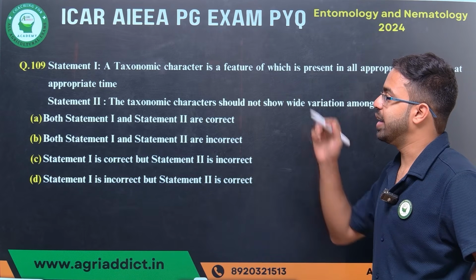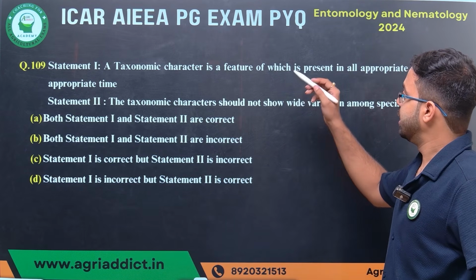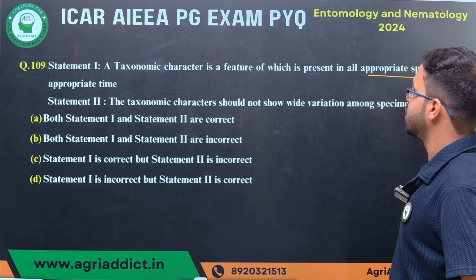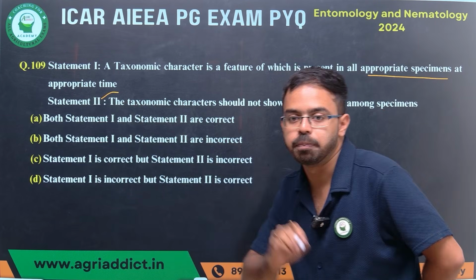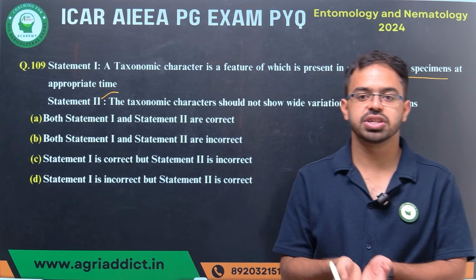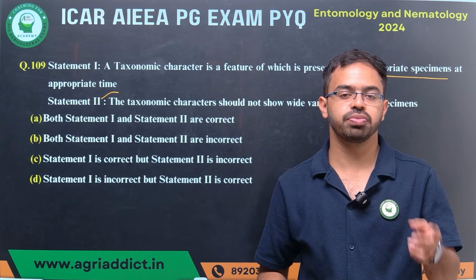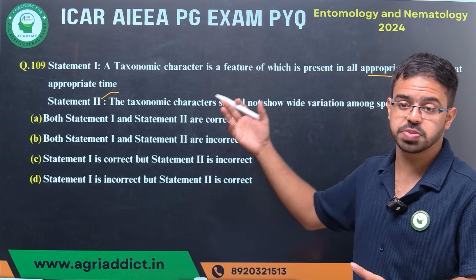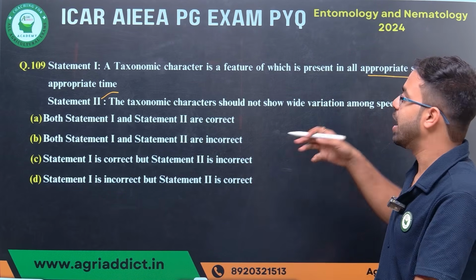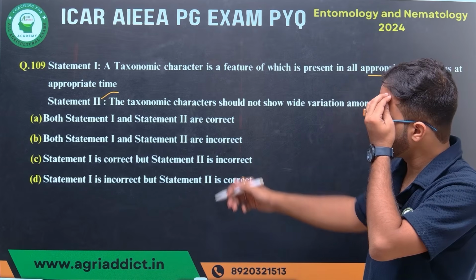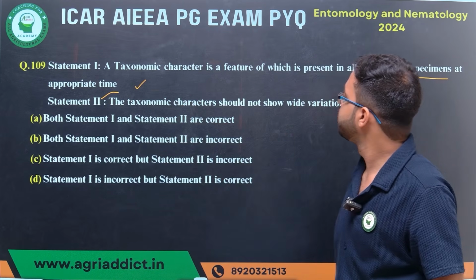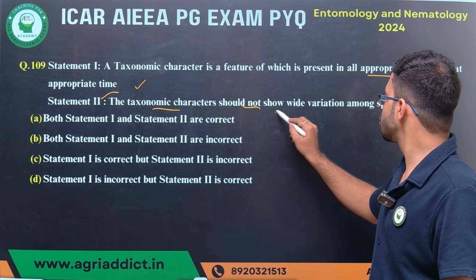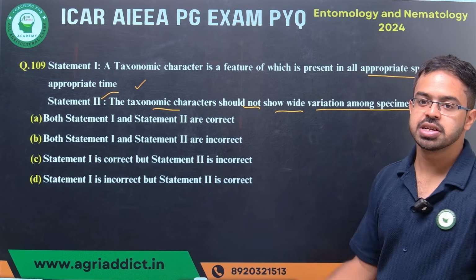Next, a taxonomic character is a feature which is present in all appropriate specimens at an appropriate time. That means if we consider the taxonomic character like presence of wings, it is present in all the related species or all the related groups at a particular time, obviously. So this statement is correct. Next, the taxonomic characters should not show wide variation among the specimens.